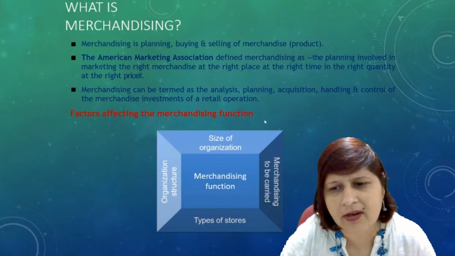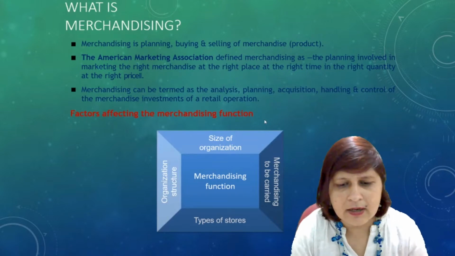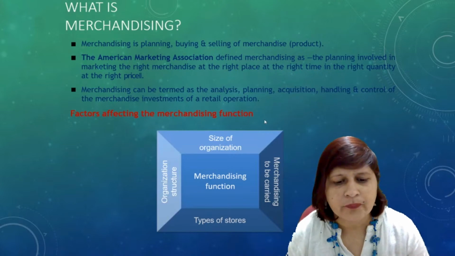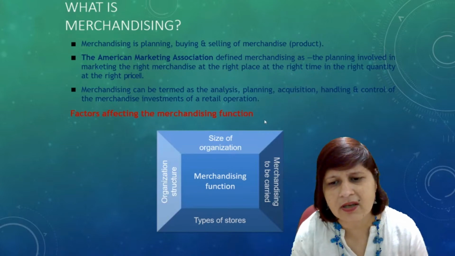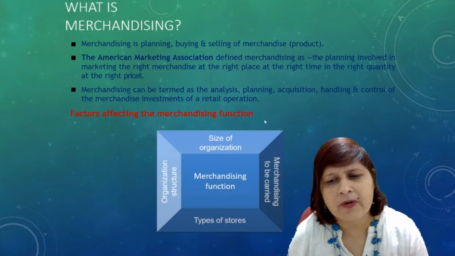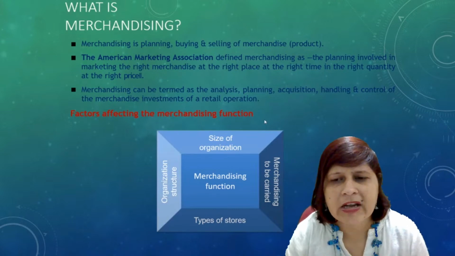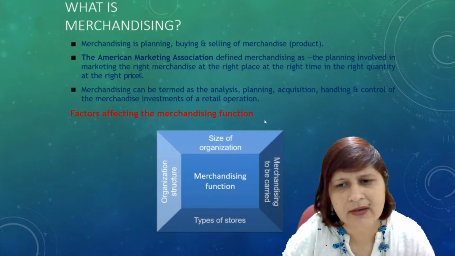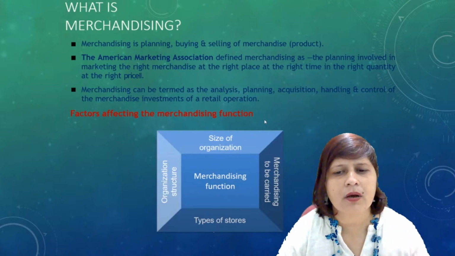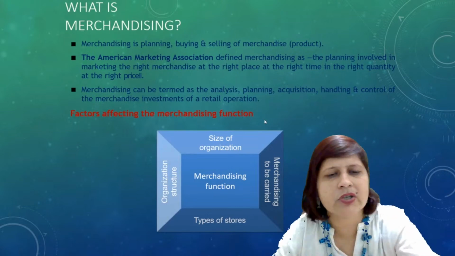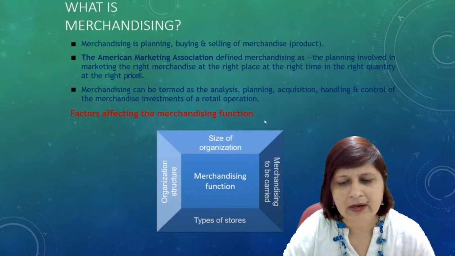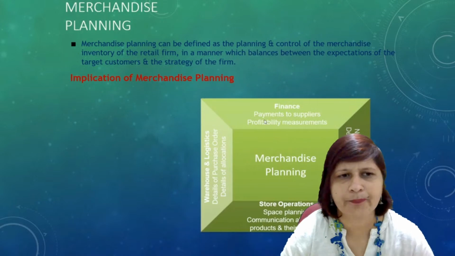That depends on the organizational structure. There is a chain, right? There are n number of people who will decide what to merchandise and when and whom to merchandise, or an individual or a single person will decide and market the product, right?